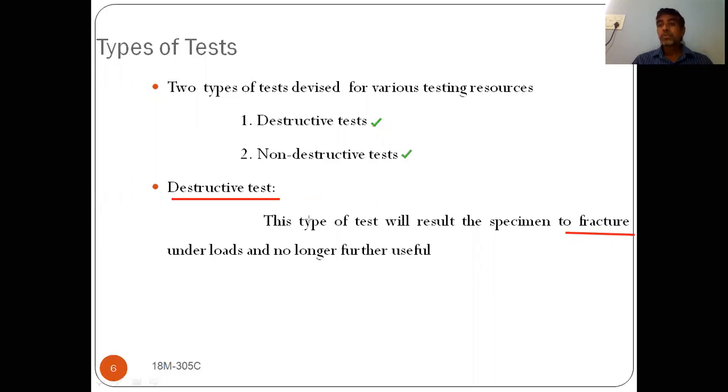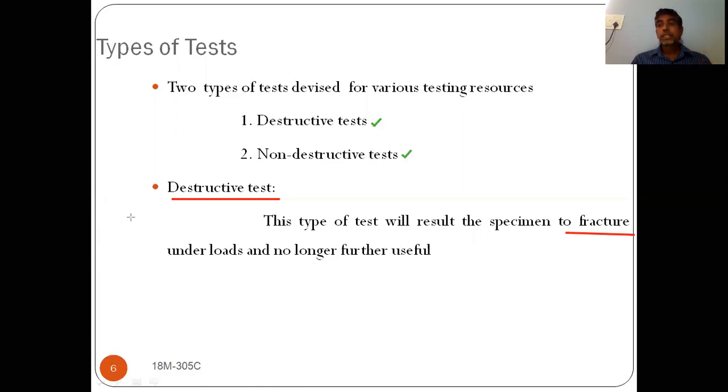So we cannot use it again. Reuse is not possible. So destruction. We are applying a force so that it should fail, it should fracture. That type of test is known as destructive test. This destructive test is to find out mechanical properties.